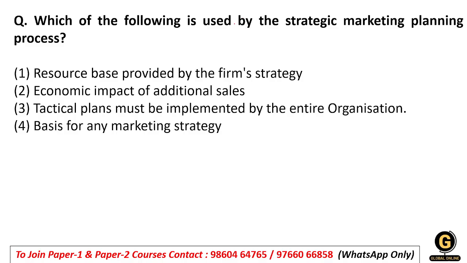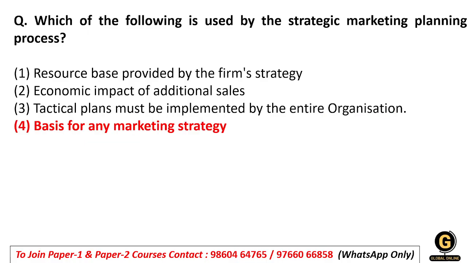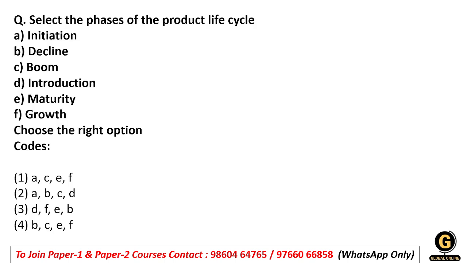Which of the following is used by the strategic marketing planning process? Resources provided by the firm's strategy, then economic impact of additional sales, then tactical plans must be implemented by the entire organization, and basis for any marketing strategy. Strategic marketing planning means long-term marketing planning. Whenever we talk about strategic marketing planning, here it is a basis for marketing strategy. It is used for formulation of the marketing strategy. So option number 4 will be the right answer.